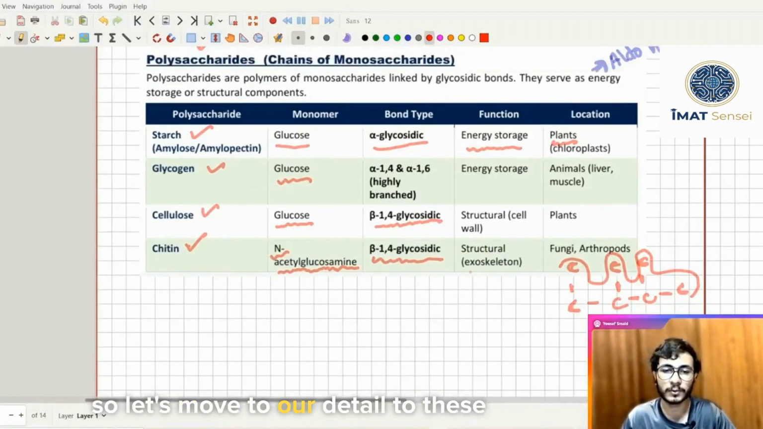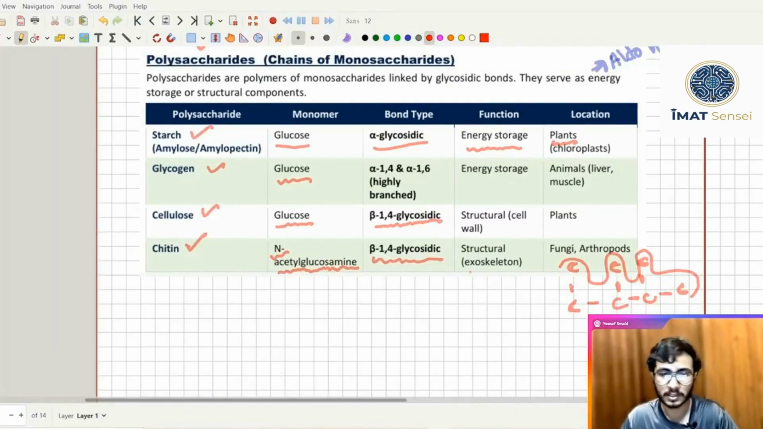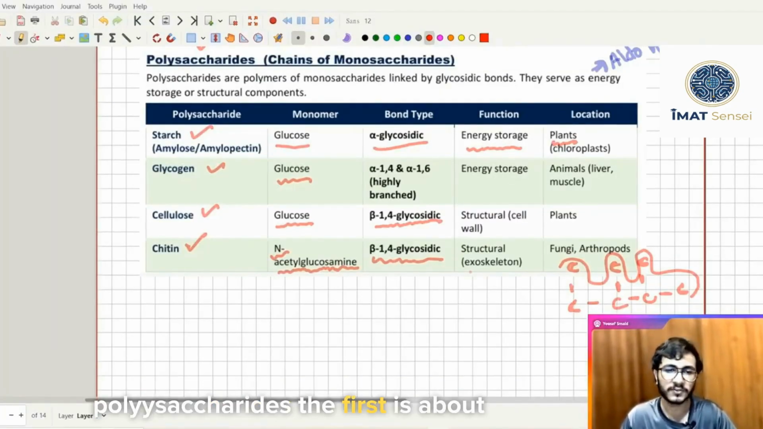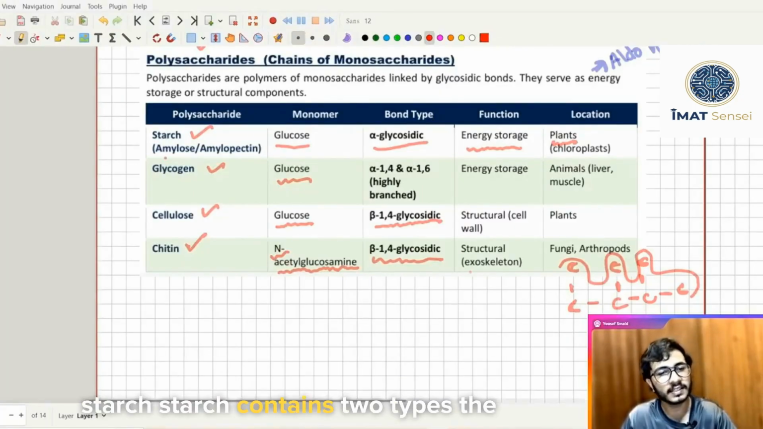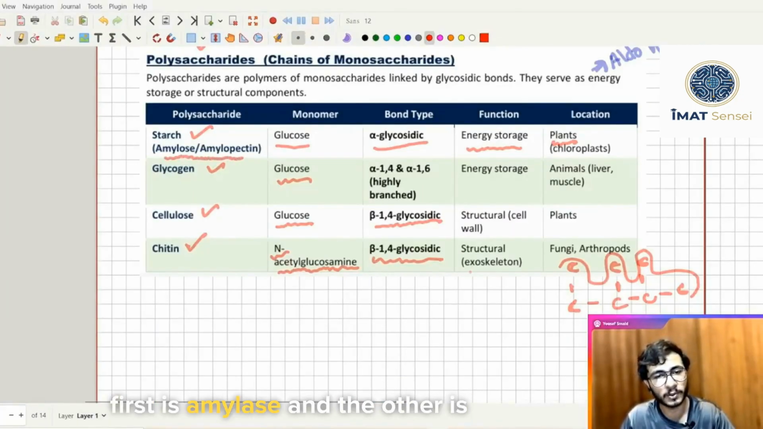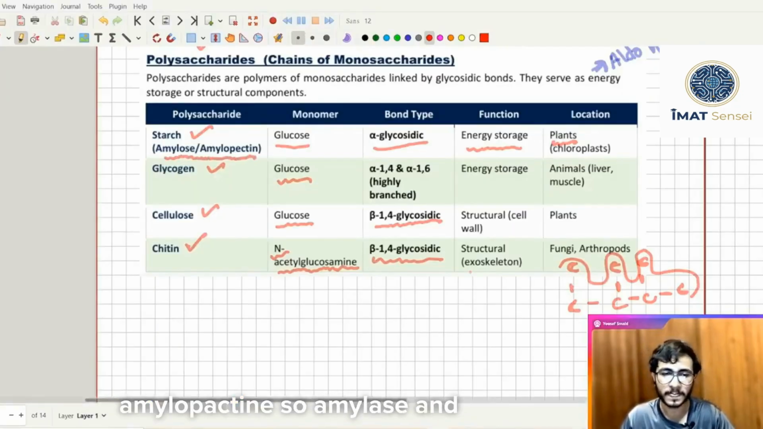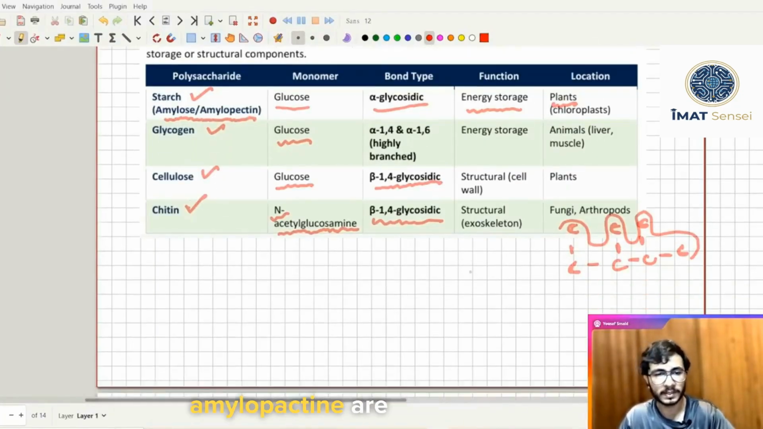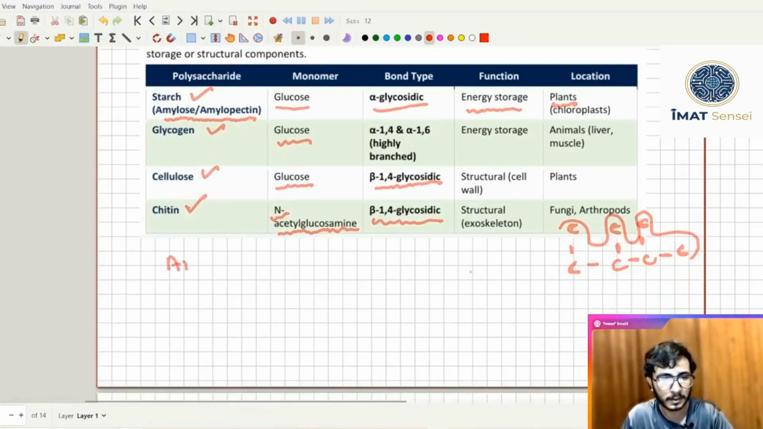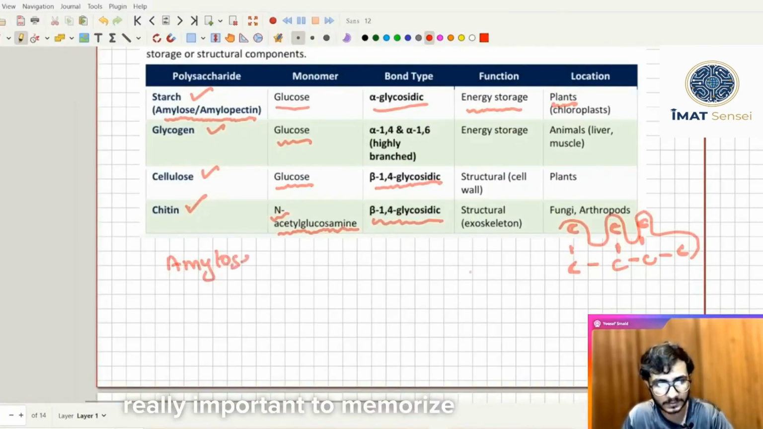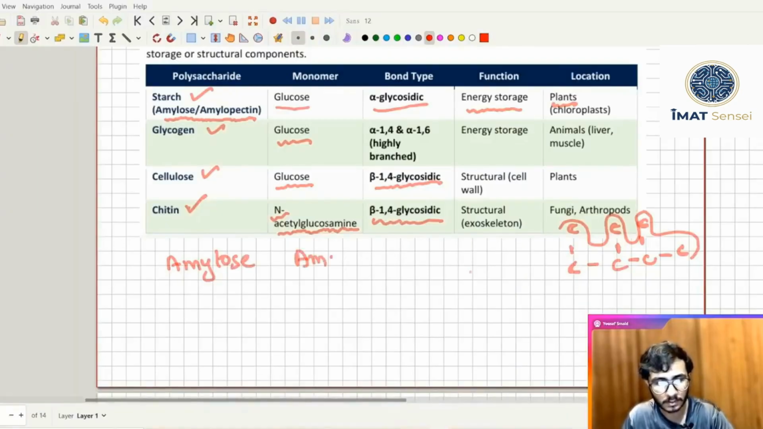So let's move to the details of these polysaccharides. The first is about starch. Starch contains two types. The first is amylose and the other is amylopectin. So amylose and amylopectin are really important to memorize. Before we study amylose and amylopectin,